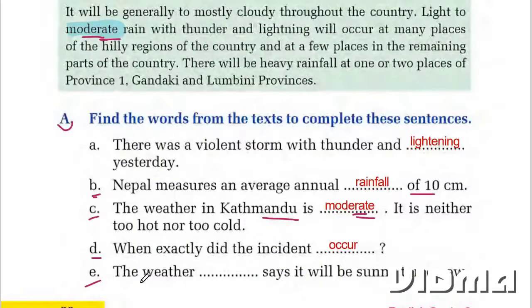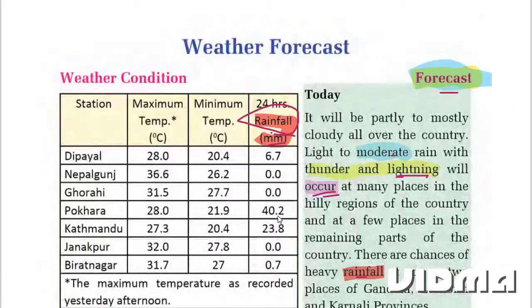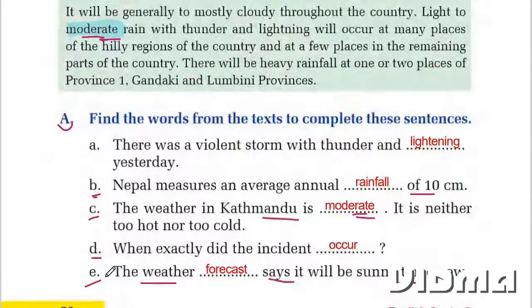E. The weather dash says it will be sunny tomorrow. Answer is the weather forecast. The weather forecast says it will be sunny tomorrow. And your answer is over here, forecast.